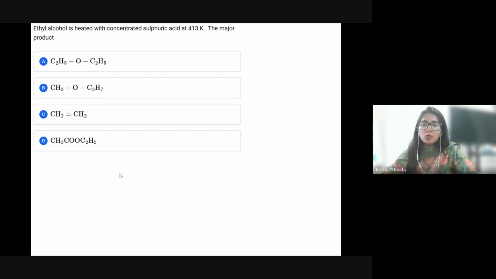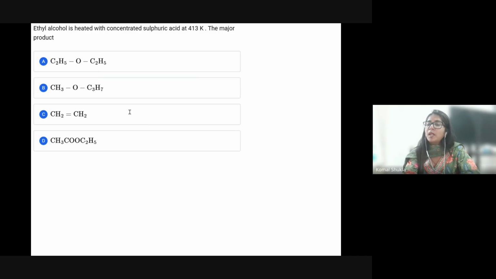So now let's talk about the question. The question is about the major product formed when ethyl alcohol, that is ethanol, is heated with concentrated sulfuric acid at 413 Kelvin, which is around 140 degrees centigrade. So what is going to form?